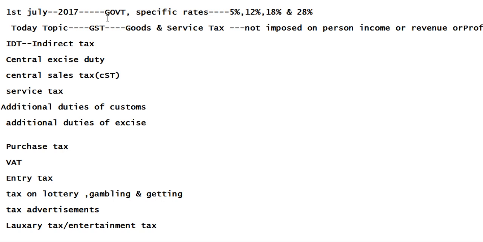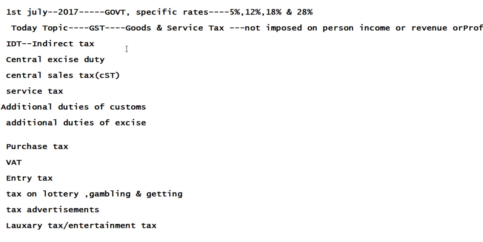Every good has a different percentage. Under 5% some goods will be covered, under 12% the Government of India has specified which goods are covered, and similarly 18% and 28%. There are specific rates now.